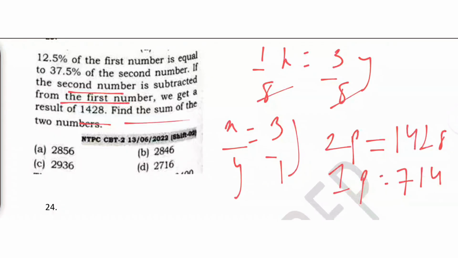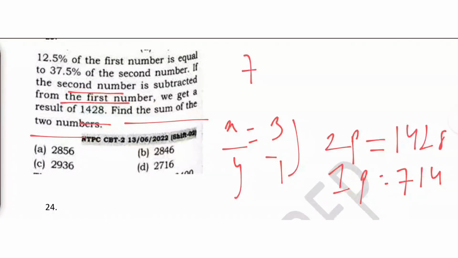Okay, so find the sum of the two numbers. So 3 plus 1 is how much? 4. So 714 into 4 is how much? 4 4s are 16, 5. Just see the unit digit. We have 1 6, 4 6, 3 6 and 5 6. At this units place and tens place, we are getting 56. So you can directly hit option A. You don't have to solve that entire thing.